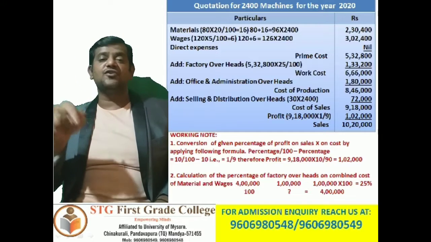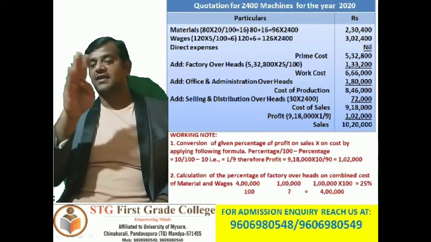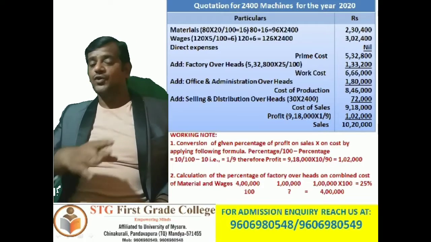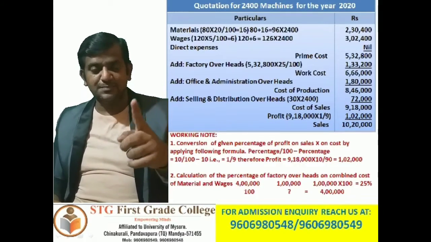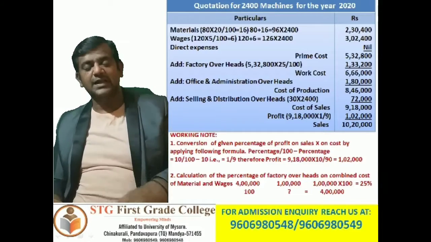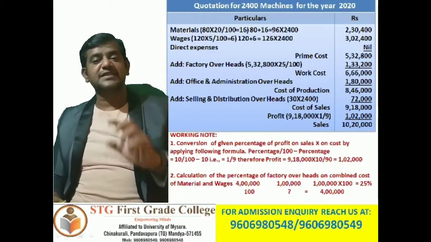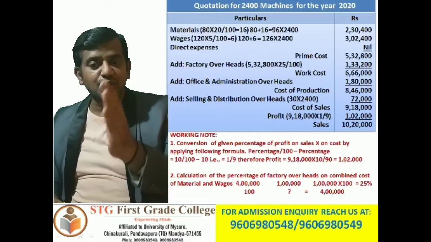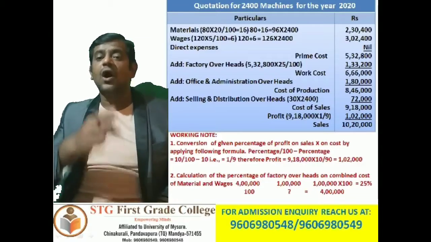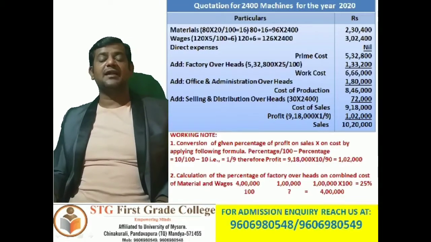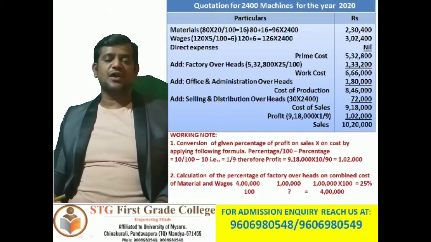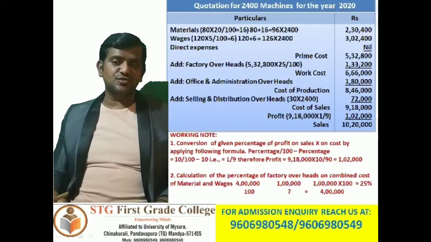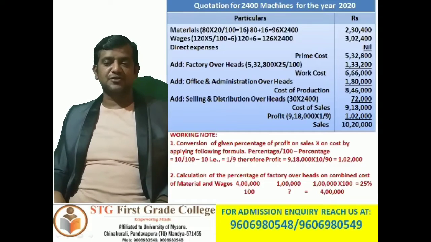So 120 into 5 divided by 100, that comes to 6 rupees. Now outside of the bracket, last cost sheet price per unit 120 plus increased price 6 rupees. So 126 rupees into how many units are planned to be produced? 2400. So 126 into 2400 comes to 3,02,400 rupees.